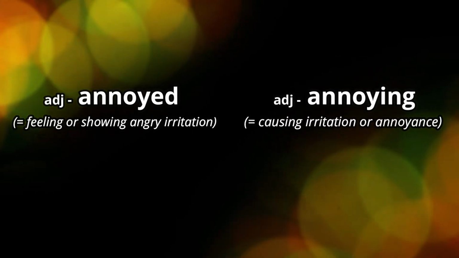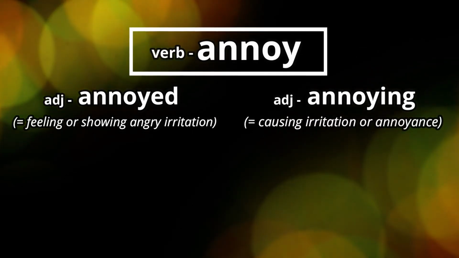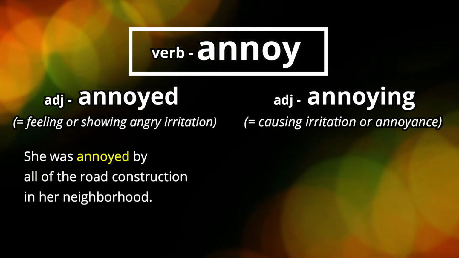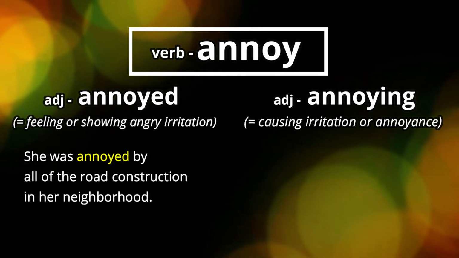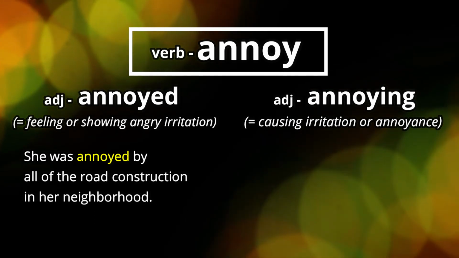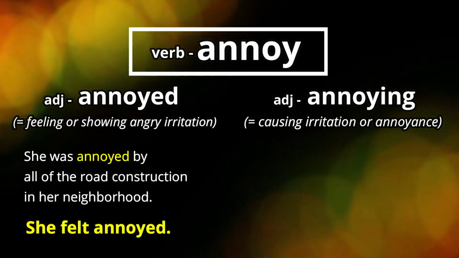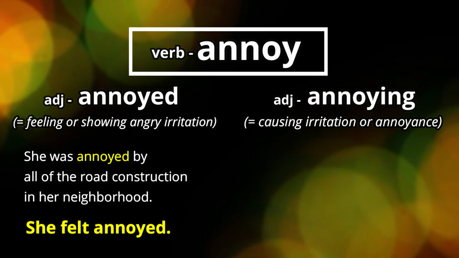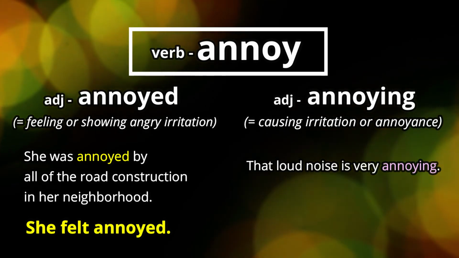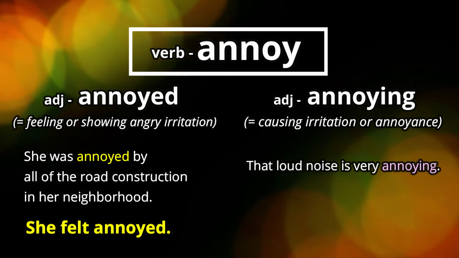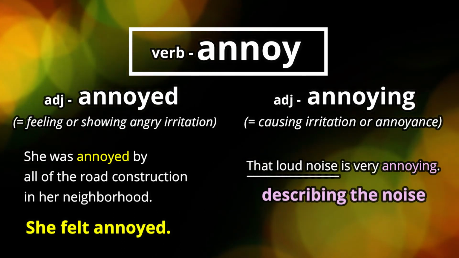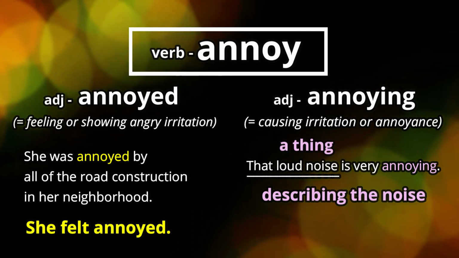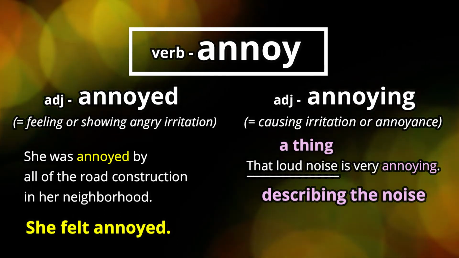Okay? Next, we're going to look at the adjectives annoyed and annoying. And they're formed from the verb annoy. So in the first example, she was annoyed by all of the road construction in her neighborhood. She felt annoyed about the road construction. Okay, it's a feeling. Next example, that loud noise is very annoying. You see, we're describing the noise, all right, not feelings.